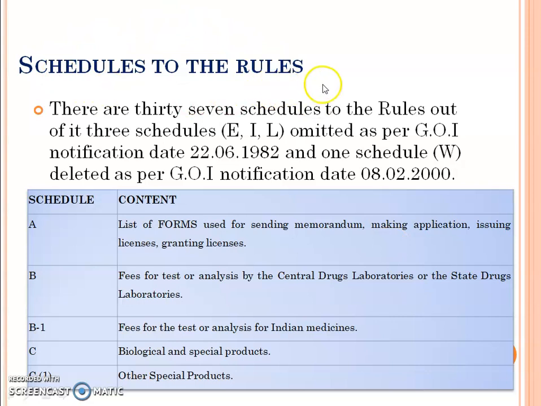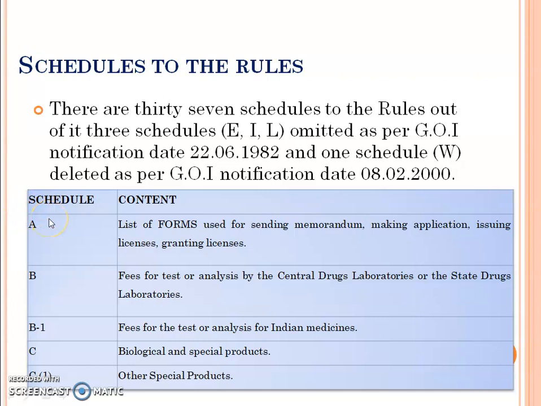Then, schedules to the rules. There are 37 schedules to the rules. Out of these, 3 schedules, that is schedules E, I and L, were omitted as per Government of India notification dated 22/6/1982, and one schedule, that is schedule W, was deleted as per Government of India notification dated 8/2/2000.